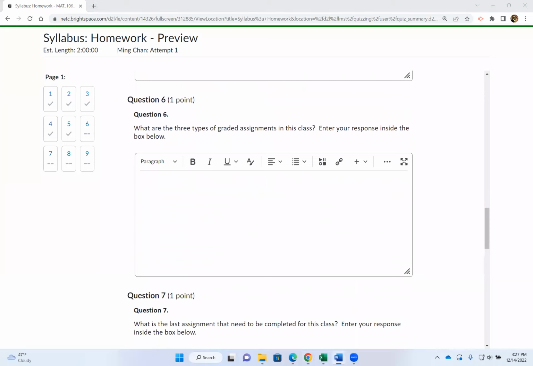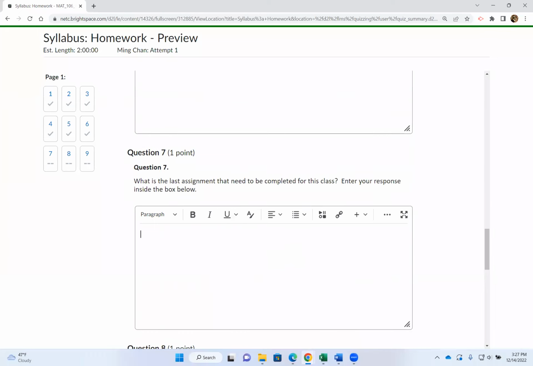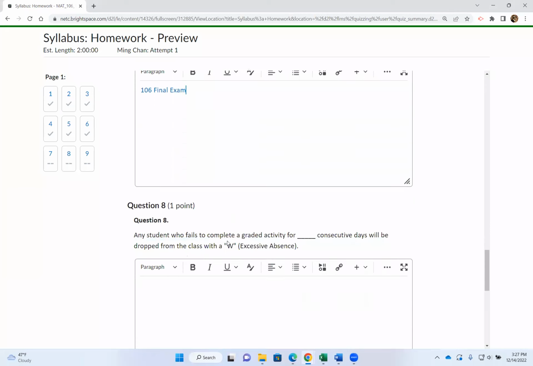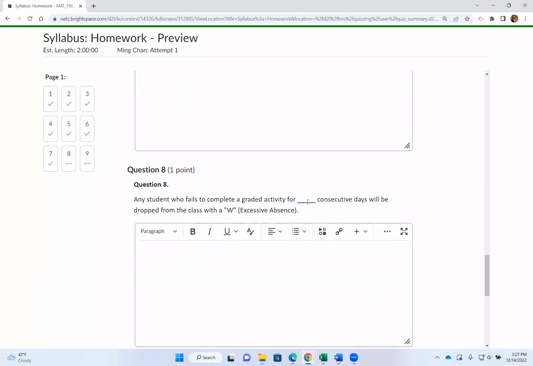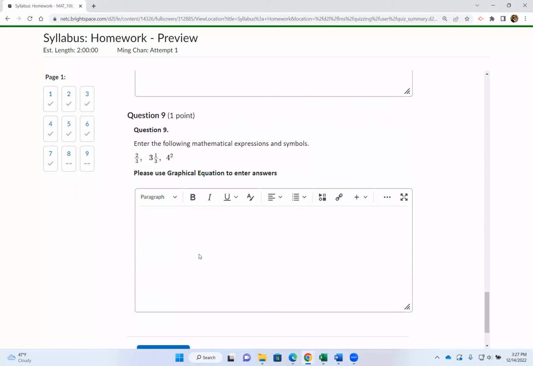What are the three types of graded assignments in this class? We have homework grade, note taken, and the final exam. Those are the three graded assignments in this class. Question number 7, what is the last assignment that needs to be completed for this class? Your 106 final exam is the last graded assignment. Any student who fails to complete a graded activity for how many consecutive days will be dropped from the class with a W, excessive absence? 14 consecutive days.